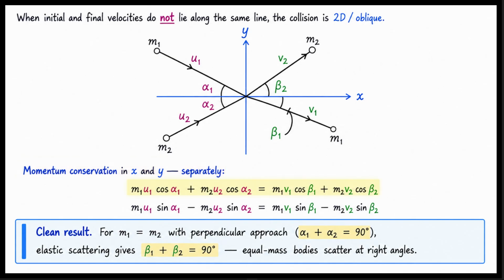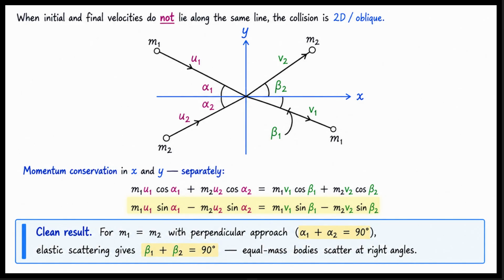In the x direction, we sum the momentum components involving cosine. m1 u1 cosine alpha 1 plus m2 u2 cosine alpha 2 equals m1 v1 cosine beta 1 plus m2 v2 cosine beta 2. We do the exact same for the y direction using sine components. Be very careful with sines for the y components.